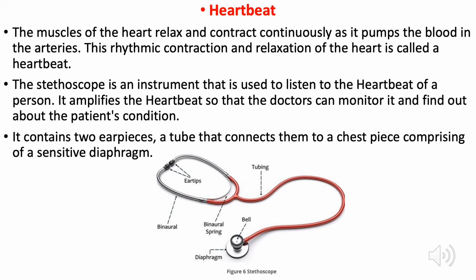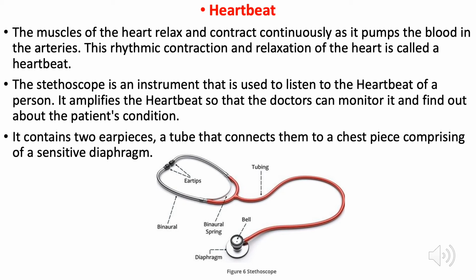Now, heartbeat. The muscles of the heart relax and contract continuously as it pumps the blood in the arteries. The rhythmic contraction and relaxation of the heart is called heartbeat. This heartbeat is measured with the help of an instrument that is called a stethoscope.